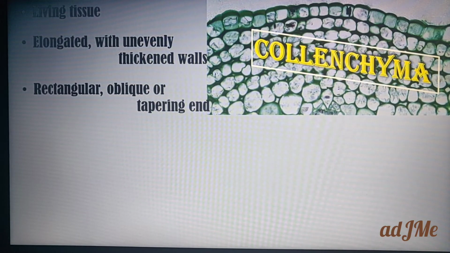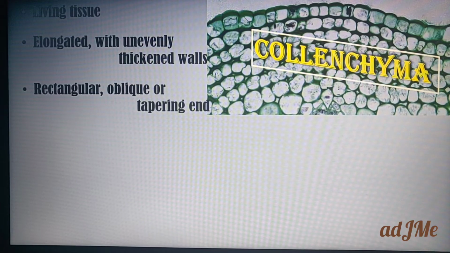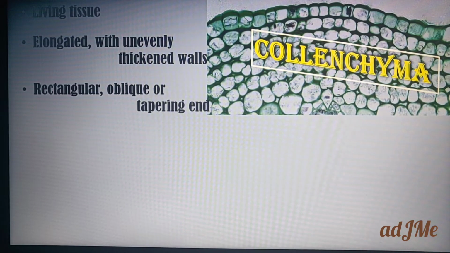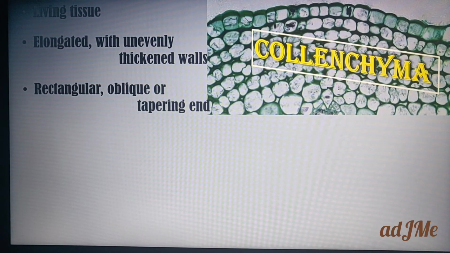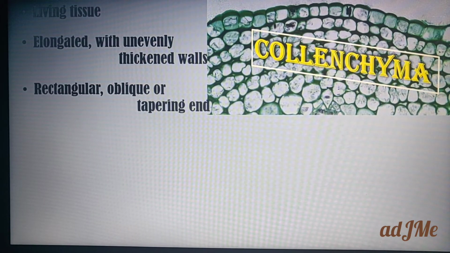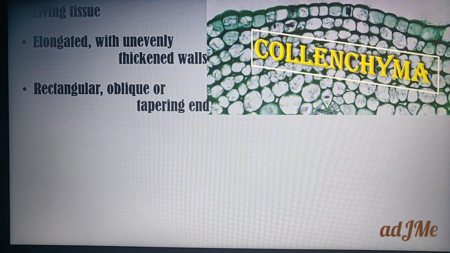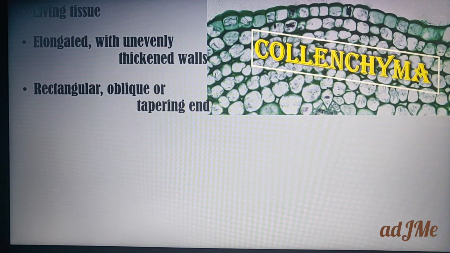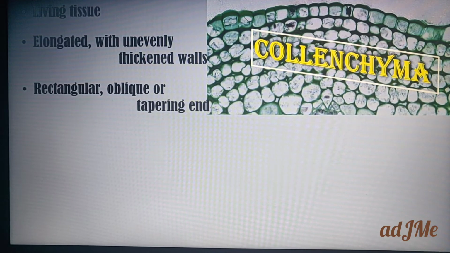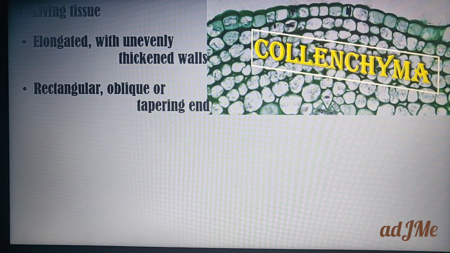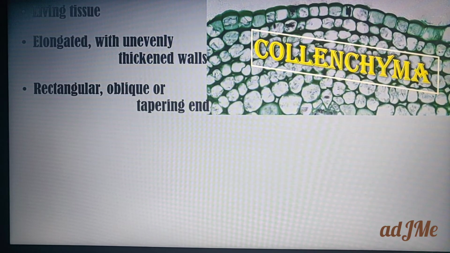If a structure is neither parallel nor perpendicular, I hope you know what is meant by parallel and perpendicular, which means improperly placed, that you call oblique. If you look into this picture, you can find it is not exactly parallel nor perpendicular. So this nature you call oblique. And it may have tapering ends.